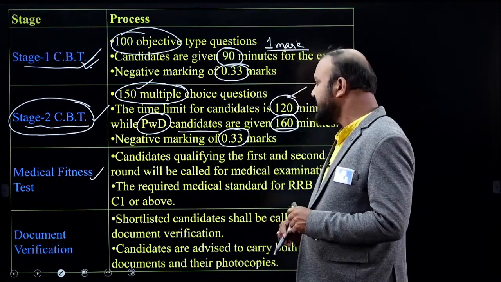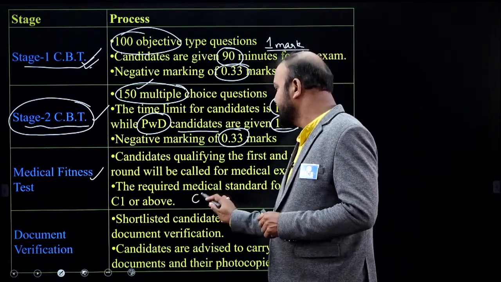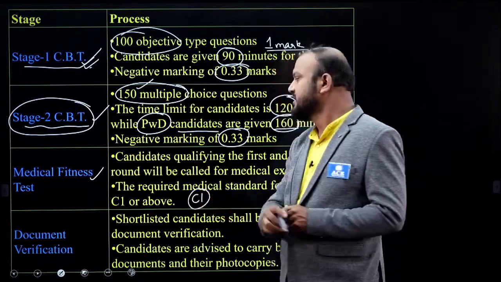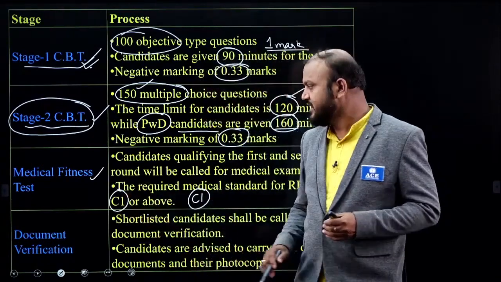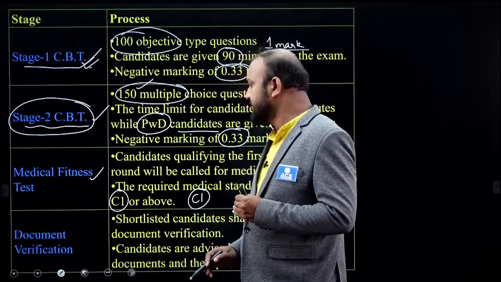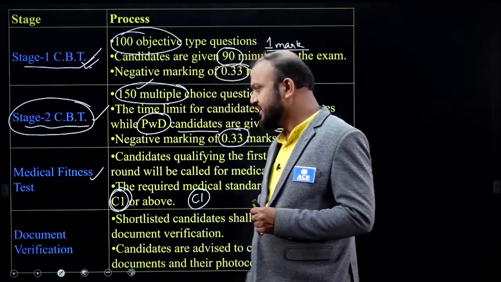Here, the medical fitness test requires C1 level or above. What is C1 level or above? We'll discuss in the next slide. So people will undergo the medical test, and the medical test category should be C1 or above.